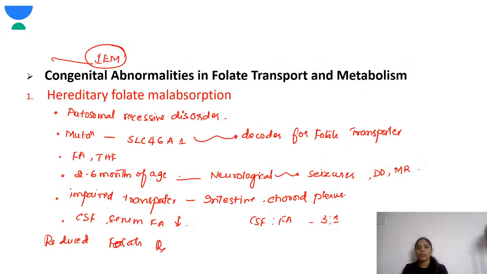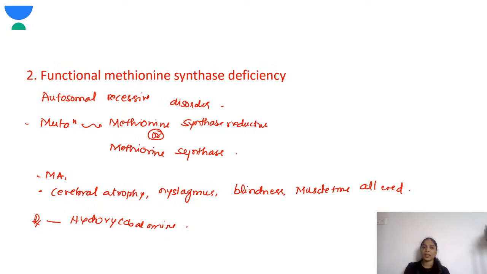Next, hereditary folate malabsorption. It is an autosomal recessive disorder. The mutation is in the folate transporter. So the gene which codes for the folate transporter has the mutation. These children present between 2 to 6 months of age, and they'll have a megaloblastic anemia along with neurological symptoms. So when you get the CSF and the serum folic acid levels, it is decreased.